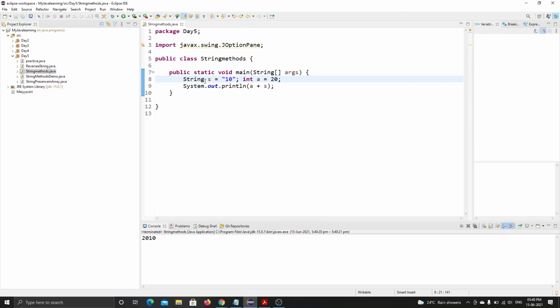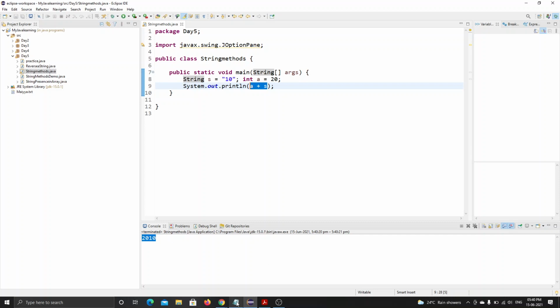If I declare it as an int data type, we can add this number as 10 plus 20. But when I declare this as a string, it is considered a sequence of characters. Okay. See, when I add this, it is showing me 2010. Is the addition of 20 plus 10 equal to 2010? No, no. It can't be added. It just concatenates the strings and makes a new string.